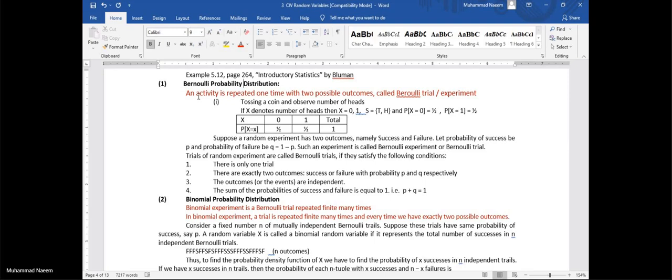For example, we draw a single card and find out whether it is a heart or not. We draw an item and consider whether it is defective or not defective.